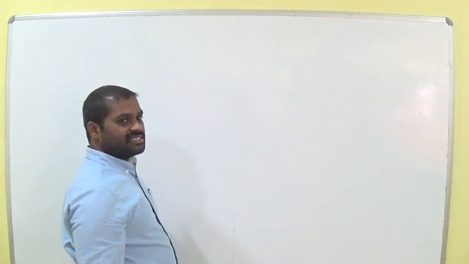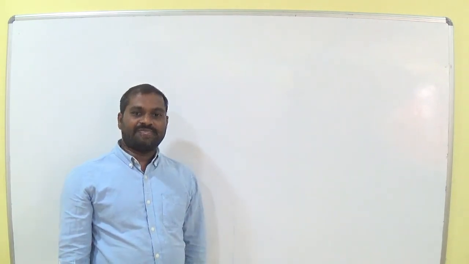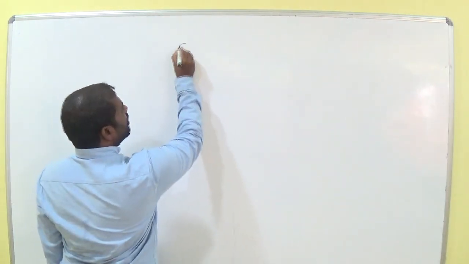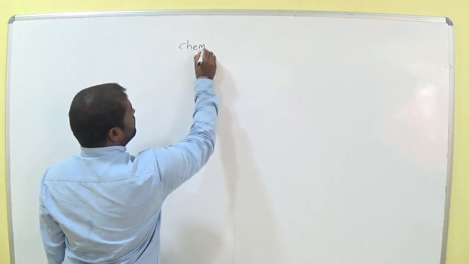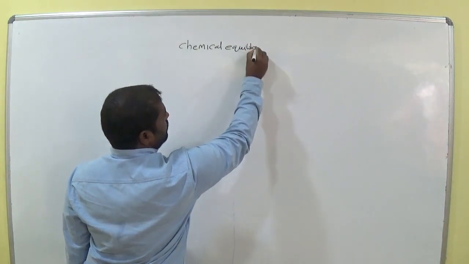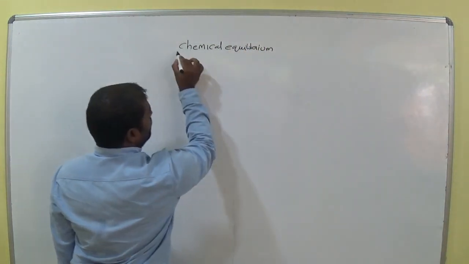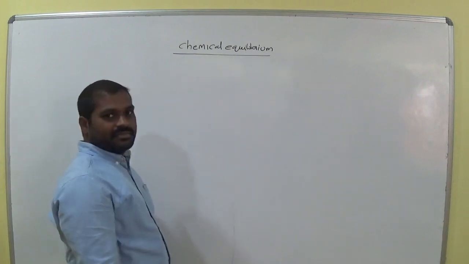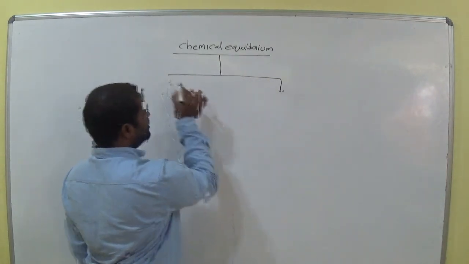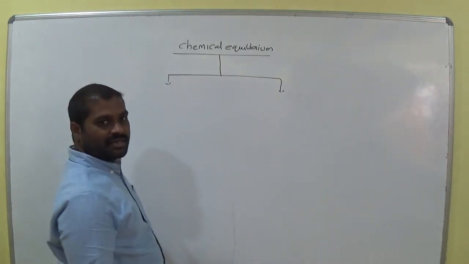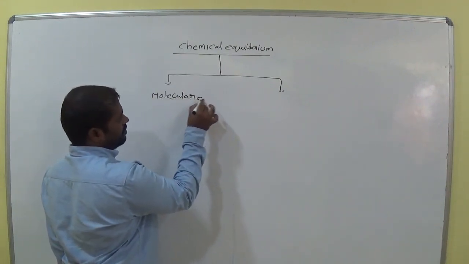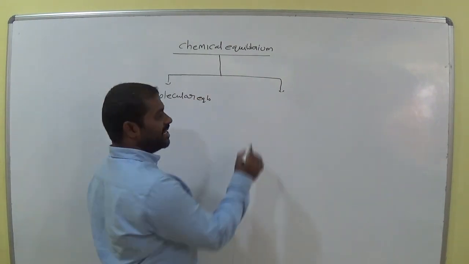So yesterday we discussed chemical equilibrium and types of chemical equilibrium. In that, chemical equilibrium is classified as molecular equilibrium and another one is ionic equilibrium.